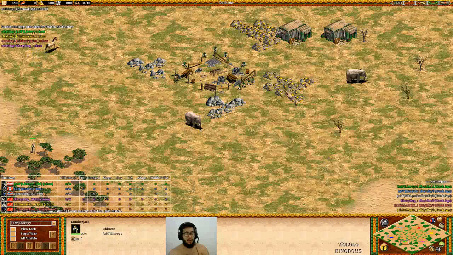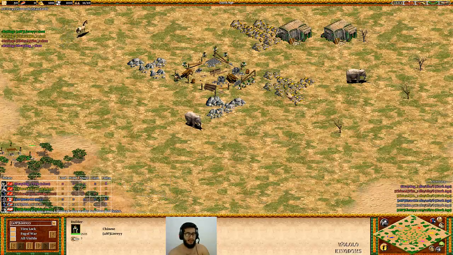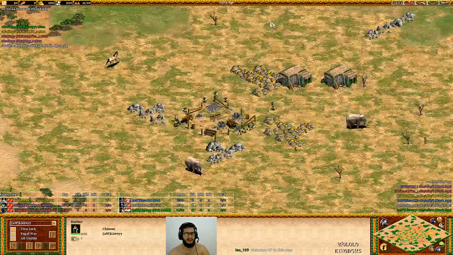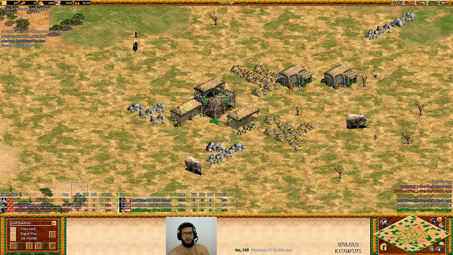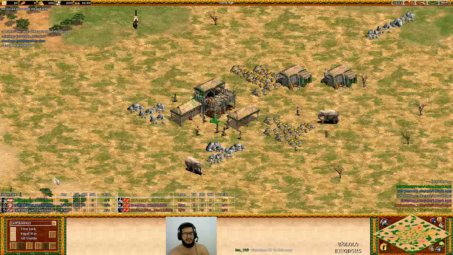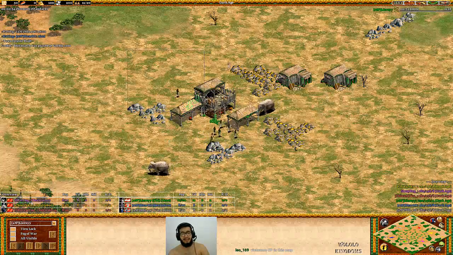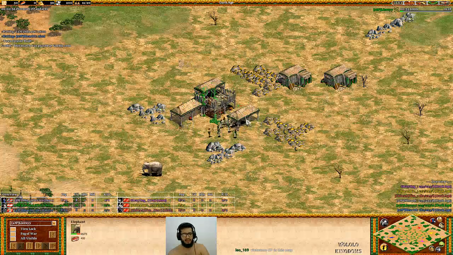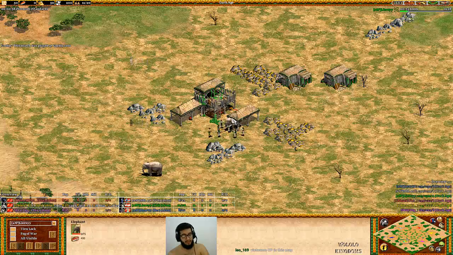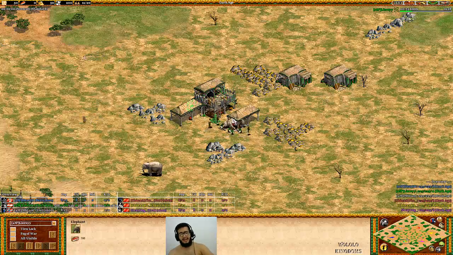non-TC maps. Why is it? Because they start with more villagers. So let's make a quick villager count. Everyone with 8 villagers, and Liereyy already with 11, because he's the Chinese. And this means that he will gather more resources in the Dark Age, he might be faster to the feudal, so this adds a lot of possibilities.